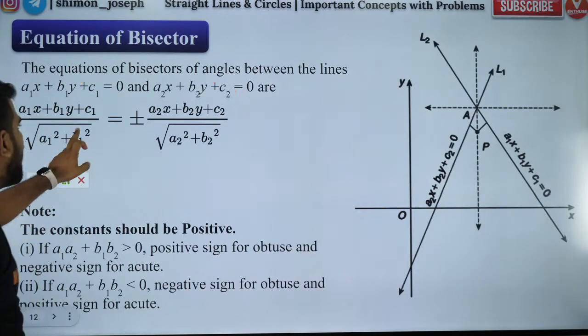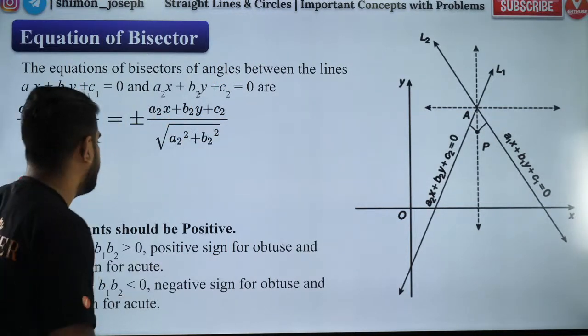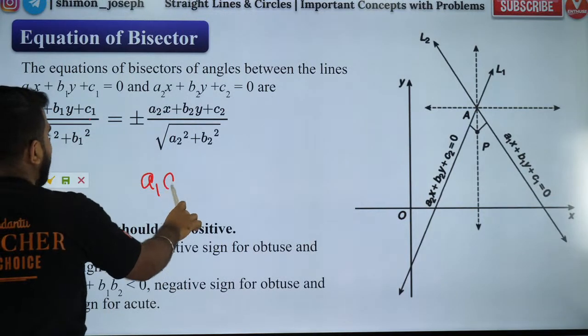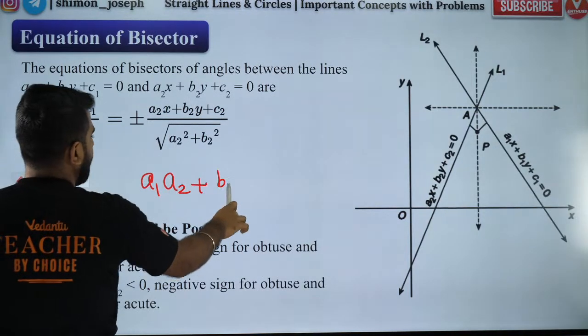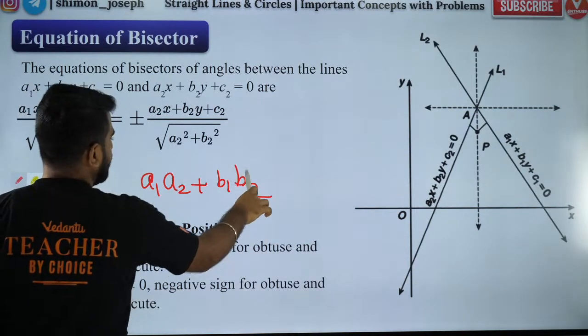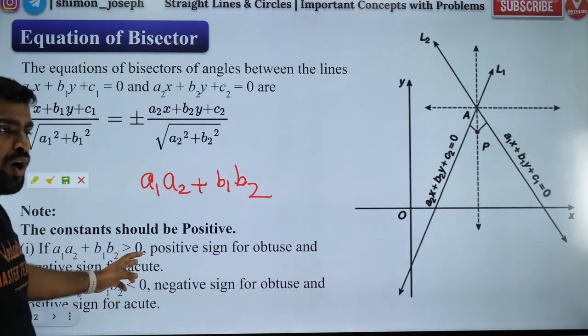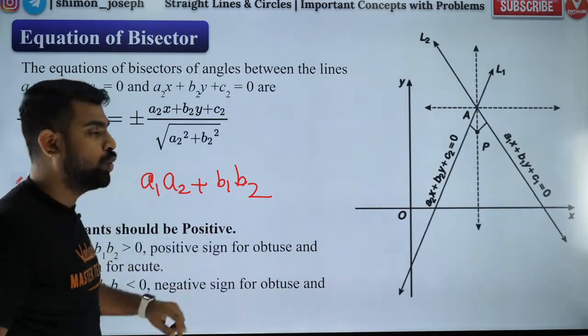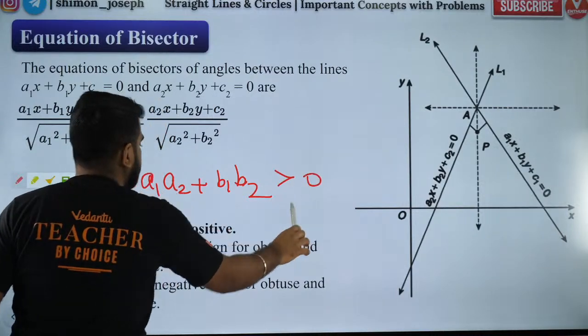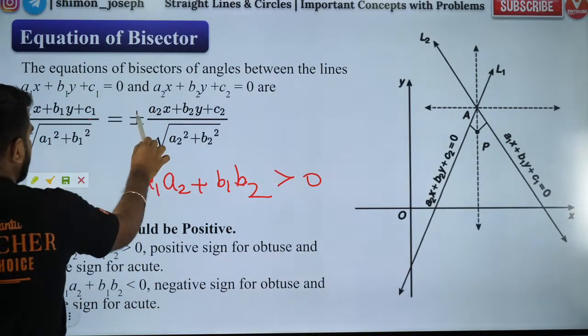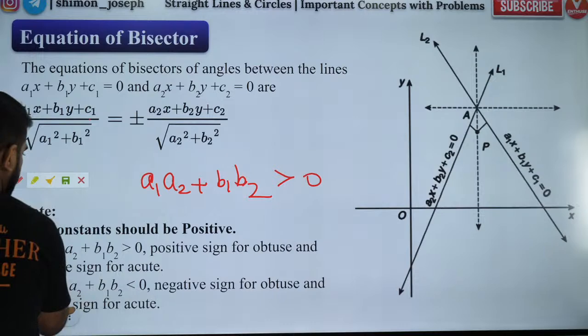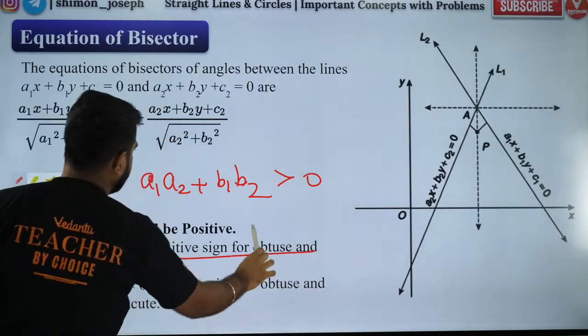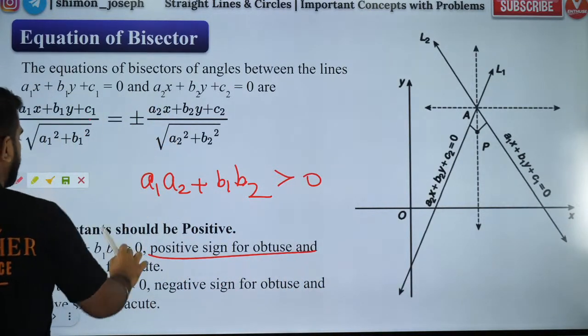Great. So now after you made C1, C2 positive, you need to find out the value of A1 A2 plus B1 B2. If it is positive, then the plus will be the obtuse angle bisector.